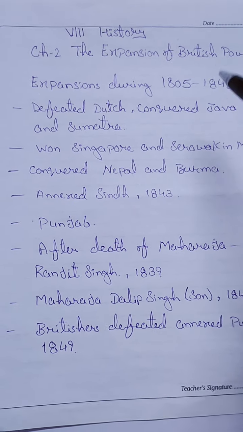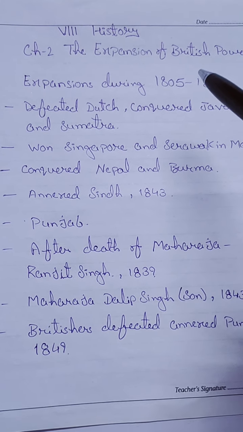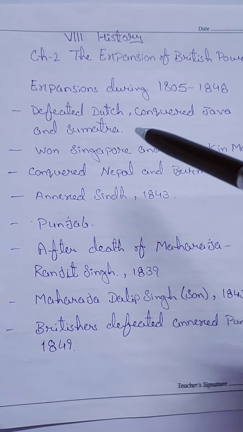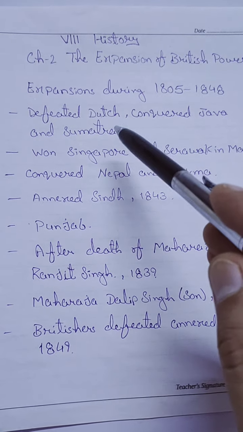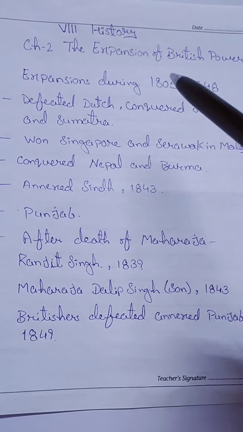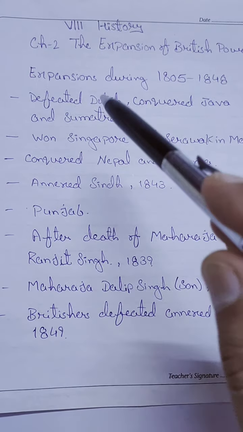During the period of 1805 to 1848, there was a rapid expansion of British power in India, and not only in India but in Southeast Asia. The Britishers consolidated their position. How? They defeated the Dutch and conquered Java and Sumatra from them.